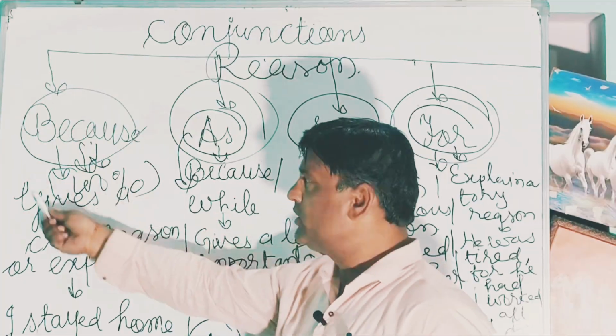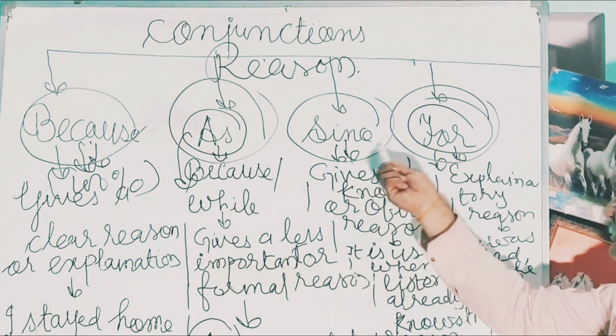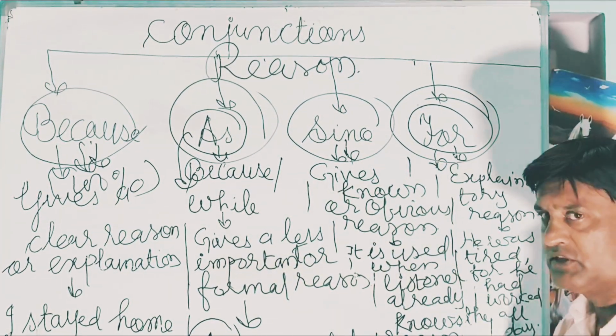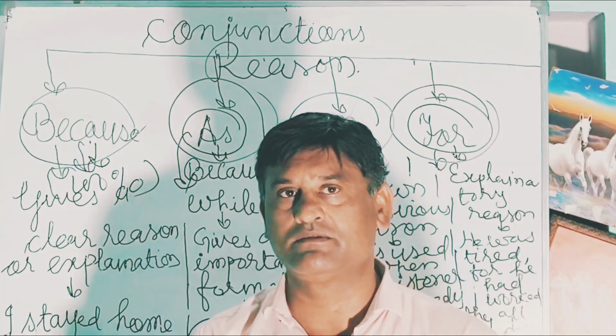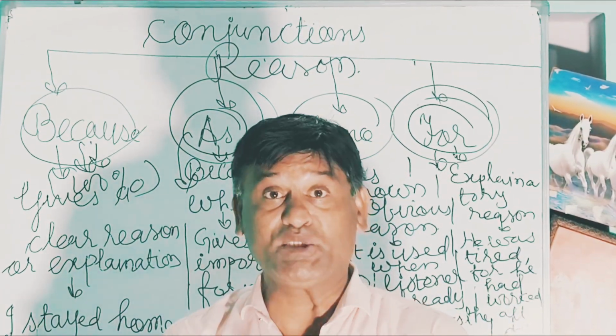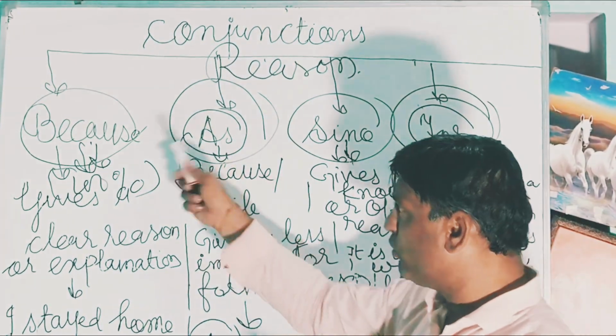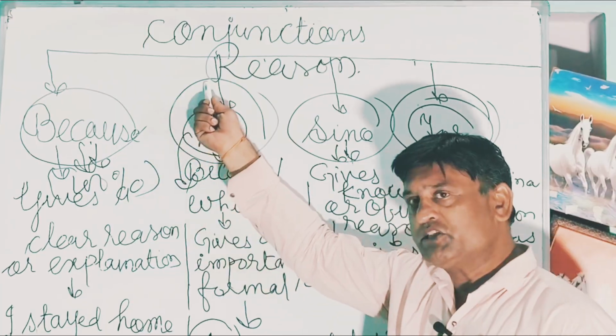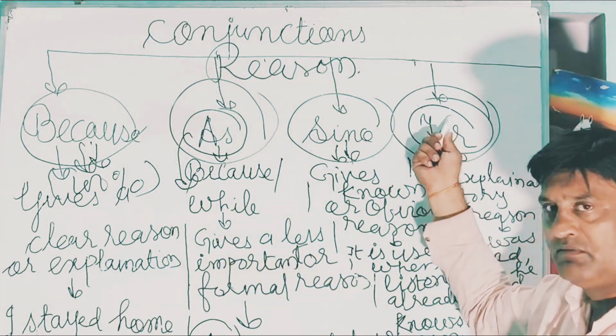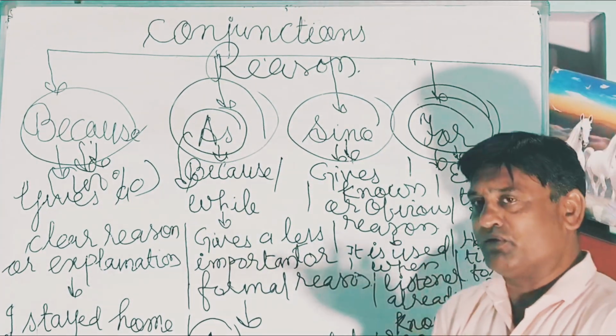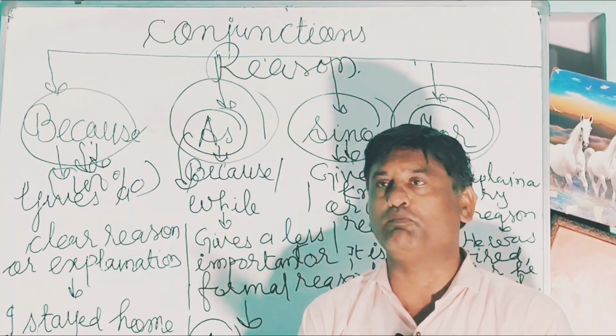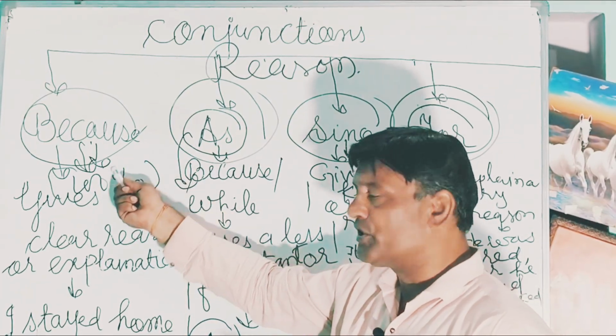Now it is quite clear: because, as, since, for, these four conjunctions we use for a reason, but the intensity of the reason varies from one to another. The placement of these conjunctions is also different.